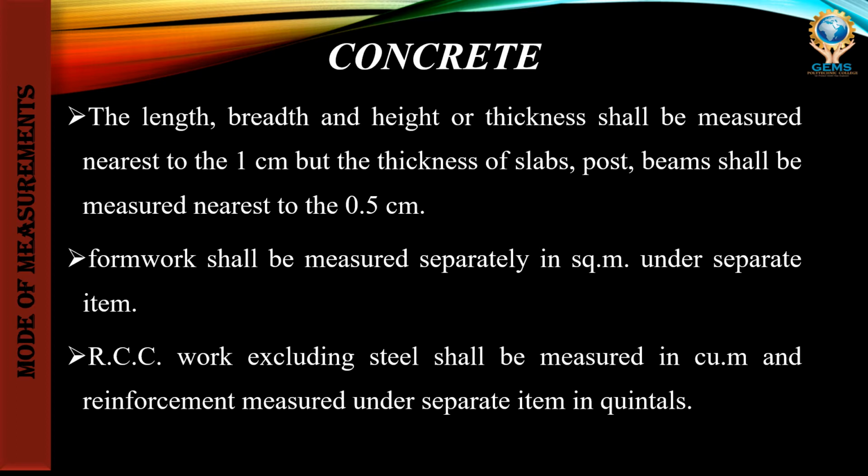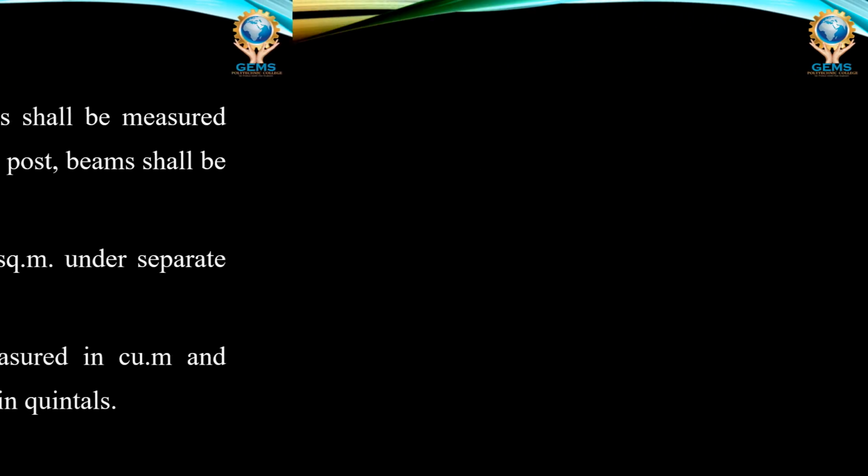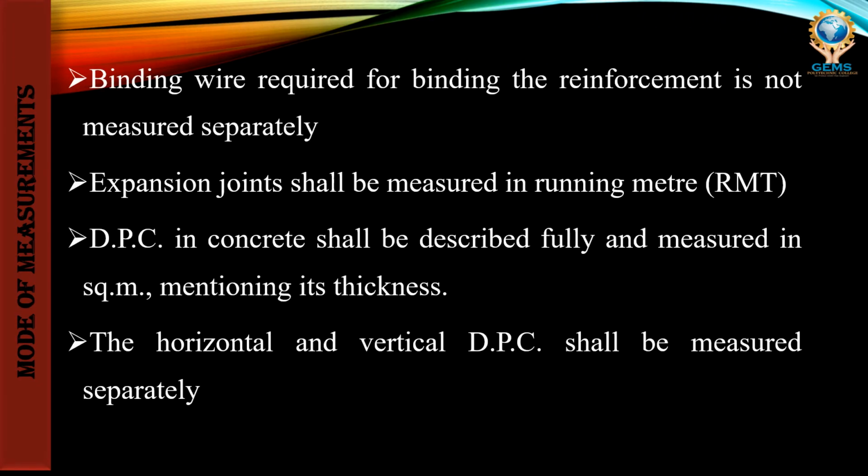Then the thickness of the slab, post, beams will be measured to the nearest 0.5 centimeter. Then the formwork shall be measured separately in square meter. Then the RCC work will be measured in cubic meter. Then the next one is binding wire required for binding the reinforcement, which is not measured separately. Binding wire is used for the reinforcement, so it will not be measured separately.